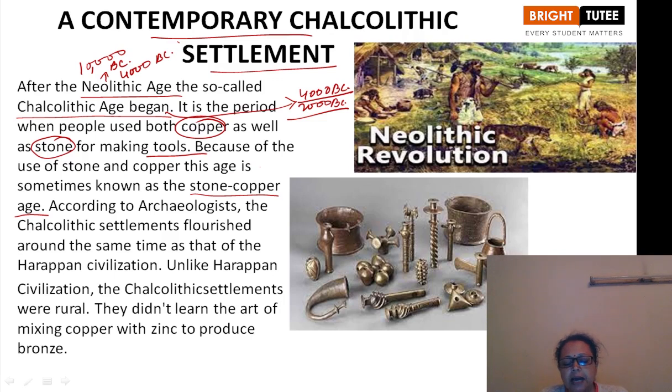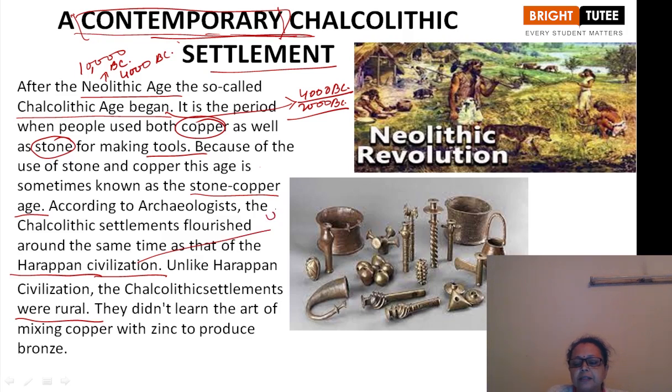According to archaeologists, the Chalcolithic settlements flourished around the same time as the Harappan civilization. So the subtopic is mentioned like that, the contemporary. Which civilization was contemporary to this Chalcolithic or copper stone age? It was the Harappan civilization, also known as the Indus Valley civilization. But what is the difference over here? Unlike the Harappan civilization, the Chalcolithic settlements were rural. The Harappan civilization was considered an urban civilization.